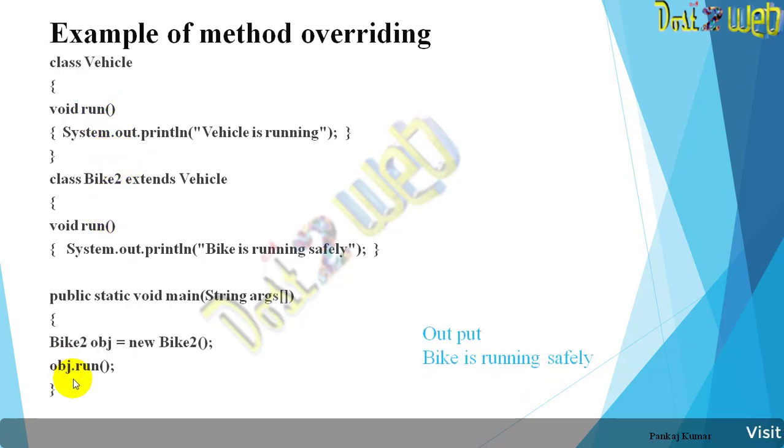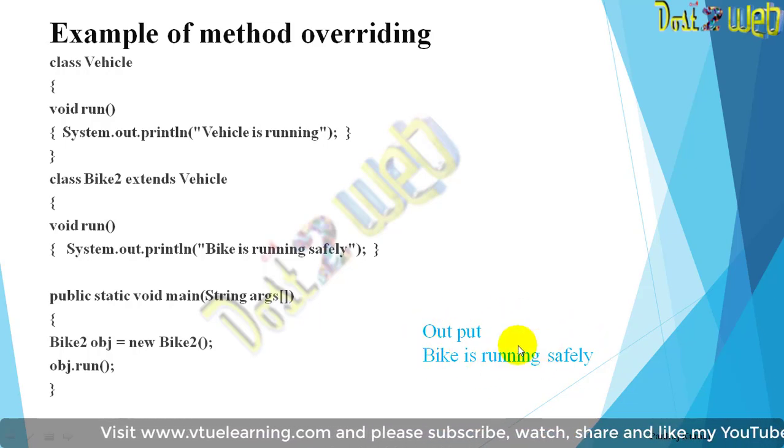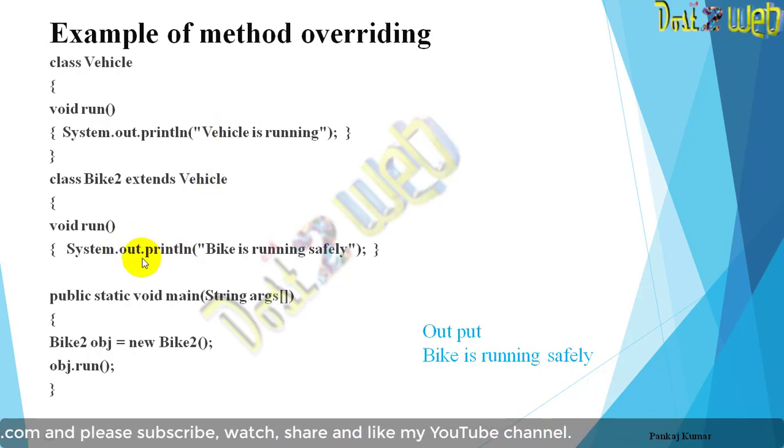What will happen when you execute this? Which method is going to execute? The method in the subclass, which inherits the properties, is the one that is going to execute. So "Bike is running safely." So this is the overriding concept. Understood?